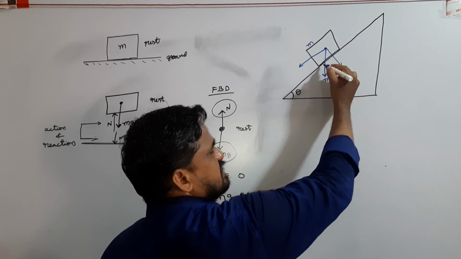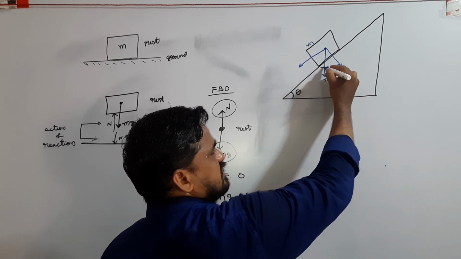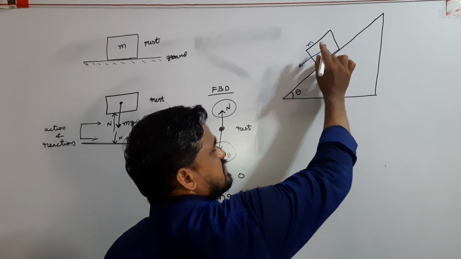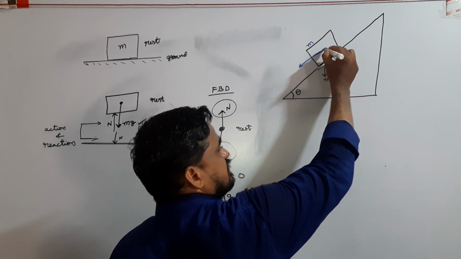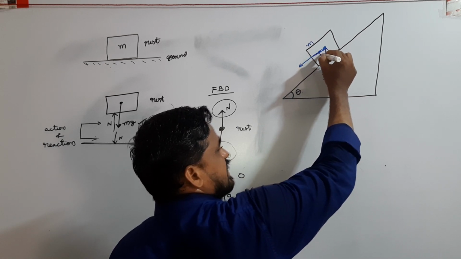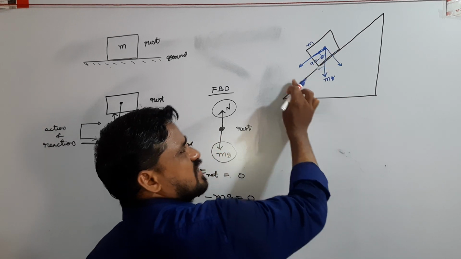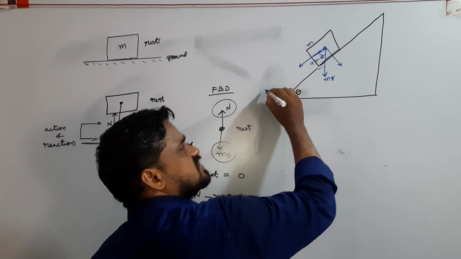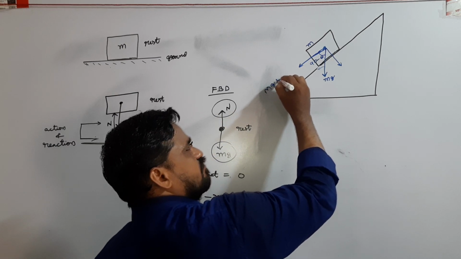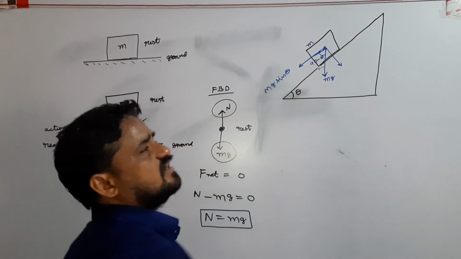This angle is theta, so this angle is 90 minus theta. One component is mg cos(90 minus theta), which means mg sin theta.